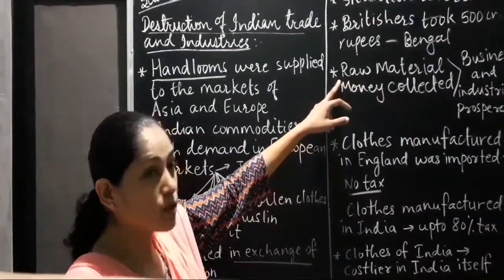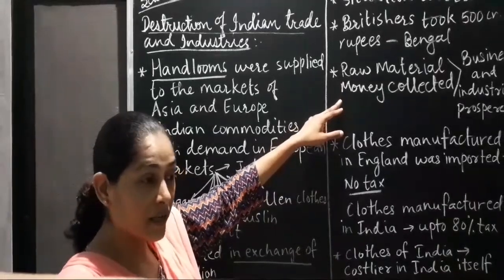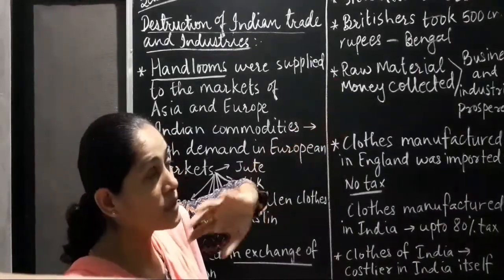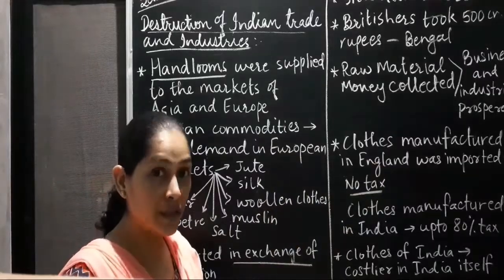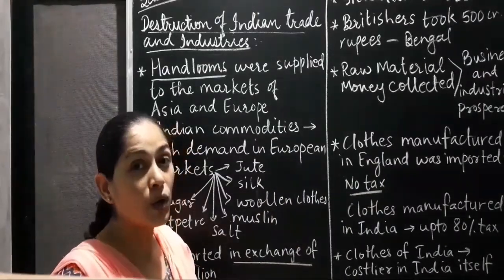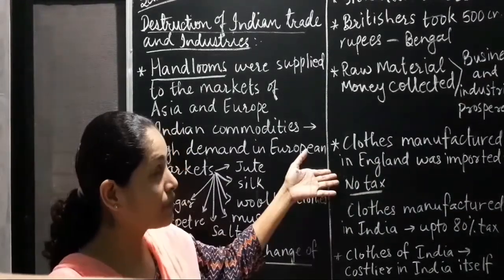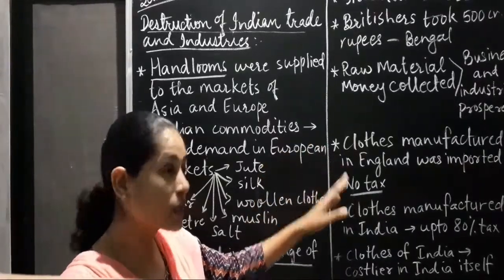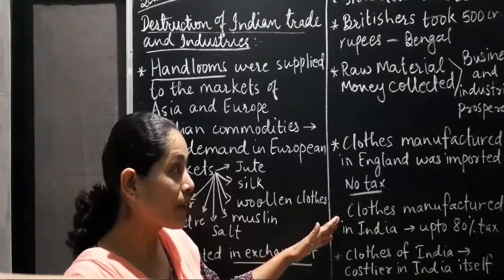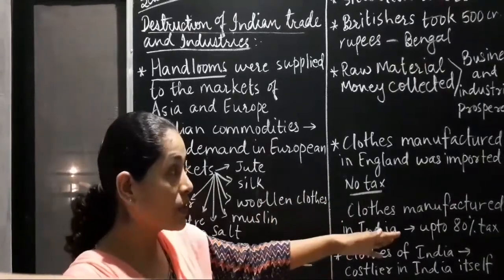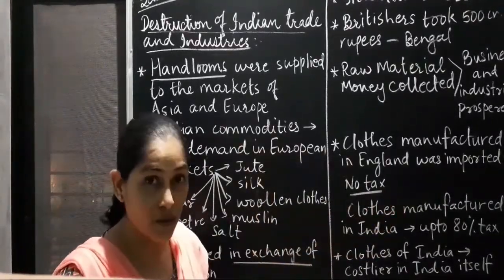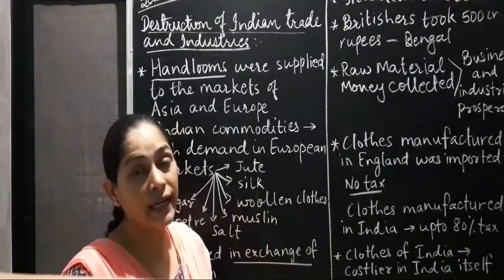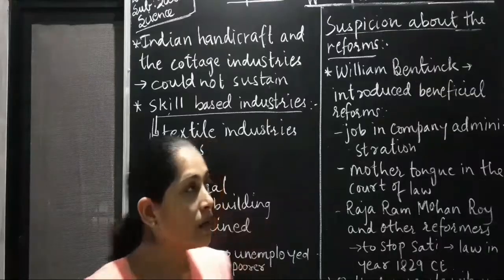Then the raw materials of India and the money collected from India were all sent to England, where there was an industrial revolution and they started prospering. We have learnt that the clothes which were manufactured in England became very cheap, and the clothes which were manufactured in India, on them up to 80% of taxes were levied and they became costlier in the Indian market itself.